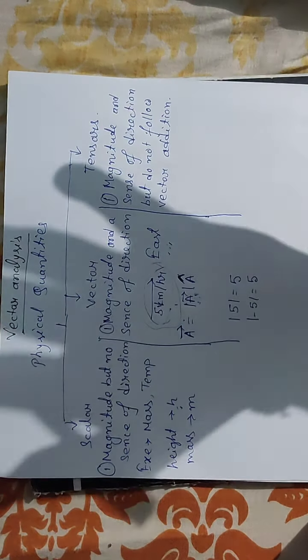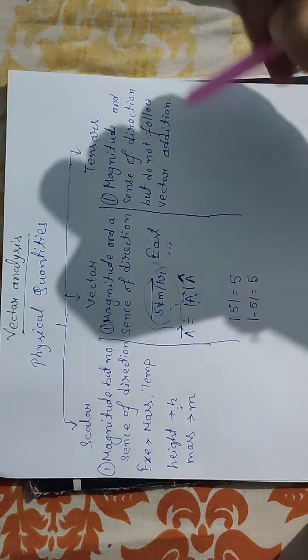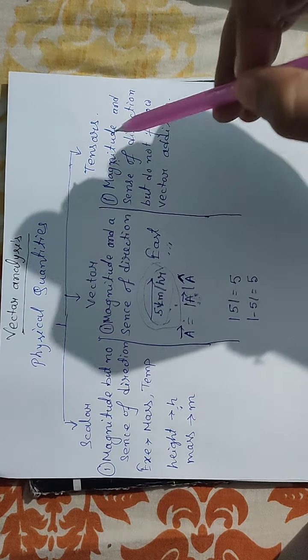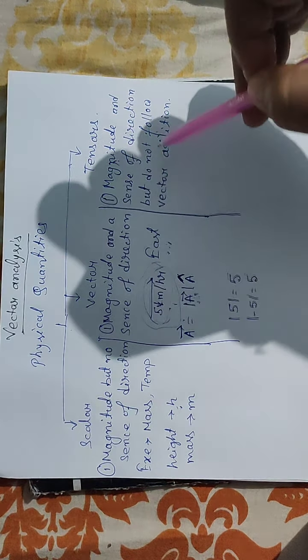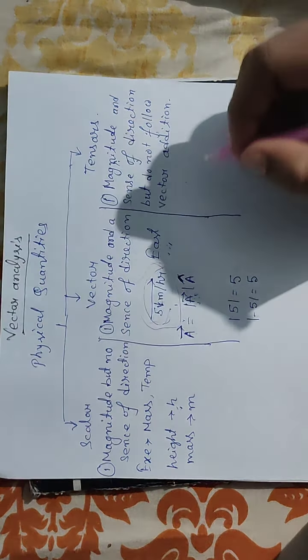The vector has a set of addition rules. So these tensor quantities have a magnitude and a direction also, but do not follow the vector addition rule. For example,